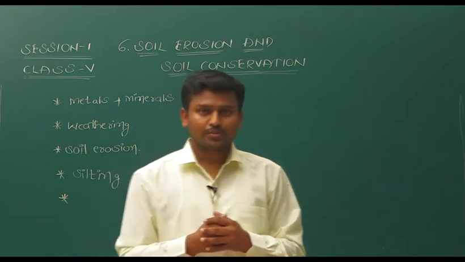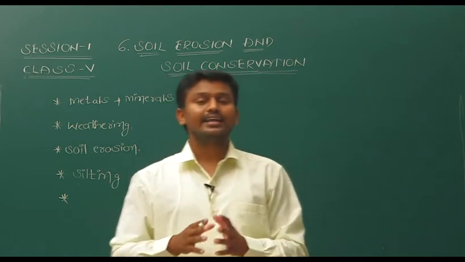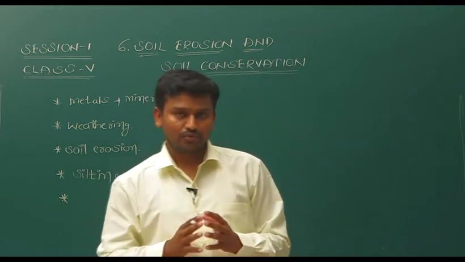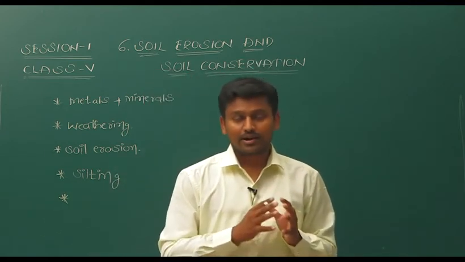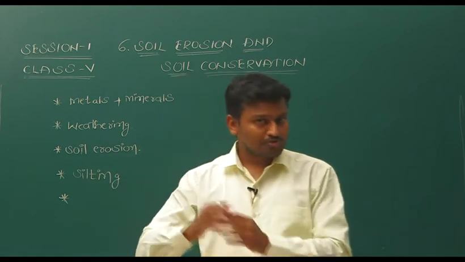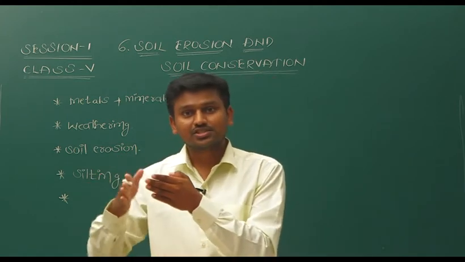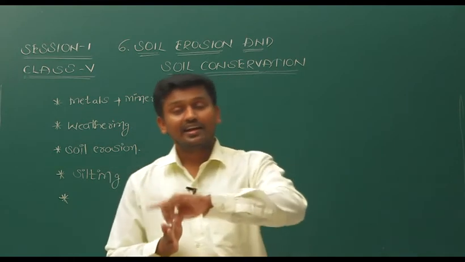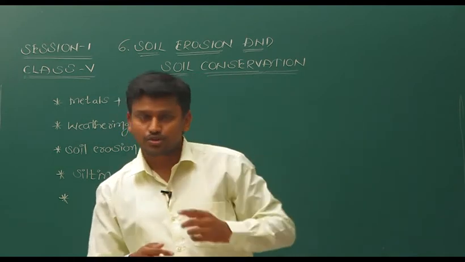C-O-U-R-S-E. Course means the route or direction of the river flow. So if that river deposits the topsoil at a particular place, then it changes direction. That means it changes its course. So with that, it can affect another land also.